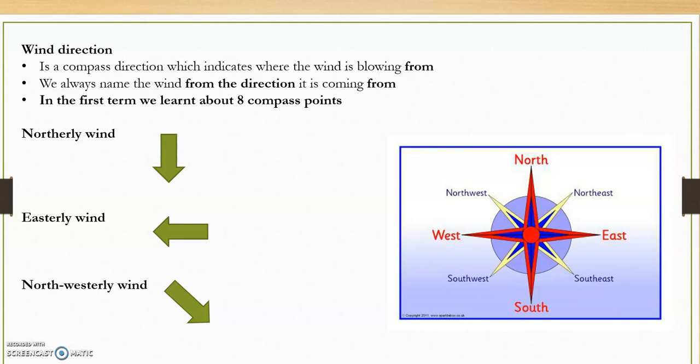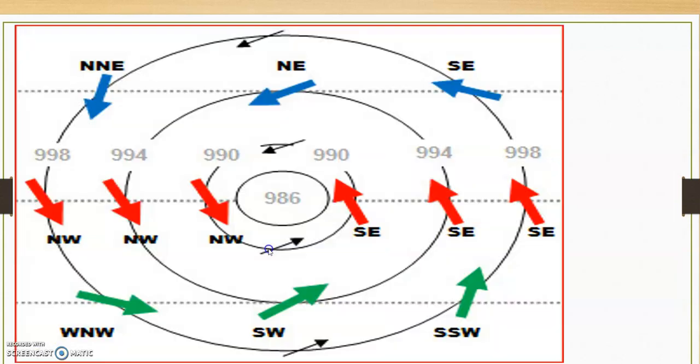Alright, so we need to understand that our wind direction is always named from where it is coming from. Okay, you name the wind from where it is coming from. Alright, then we've got a little activity here. There is our southeasterly wind. Remember, we always name them from where they are coming from.